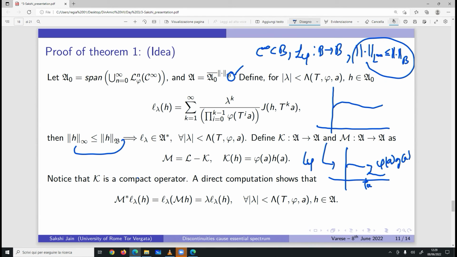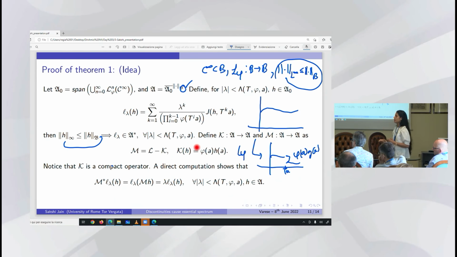So I will try to see if they are really in the spectrum of the dual operator or not. Well, it turns out that they are not really in the spectrum of the dual operator of L, but in some translation. So for that I define this operator K, which is defined as phi A h A for every h in A naught. And it turns out that this is a compact operator, so it doesn't really mess with the essential spectrum.